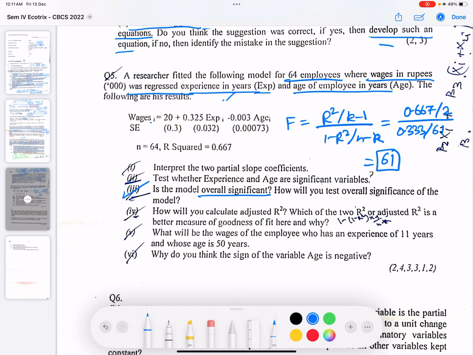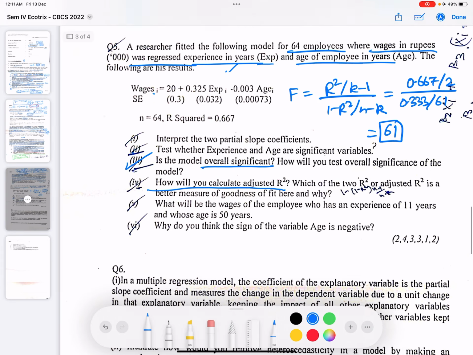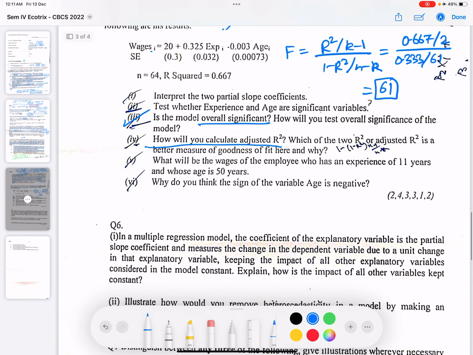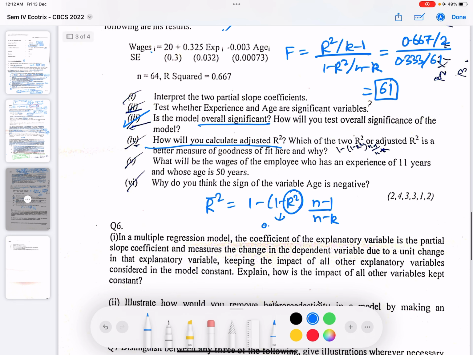How will you calculate adjusted R square? So this is another question that you can see. Adjusted R square is 1 minus (1 minus R square) into n minus 1 upon n minus k. You can put these values. R square is 0.667. N minus 1 would be 63. N minus k is 61.